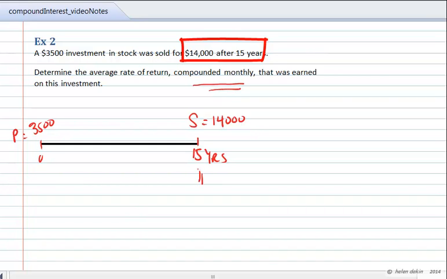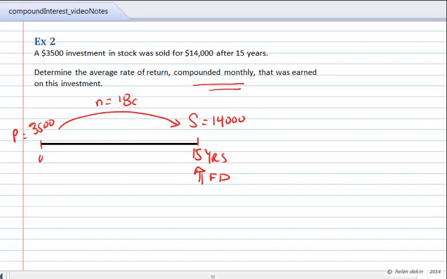I'm going to make 15 years my focal date, and I need to determine the number of interest periods over that time period of 15 years. If the interest is compounded monthly, then there must be 15 times 12 months per year. We've got a total of n equal to 180 monthly periods.